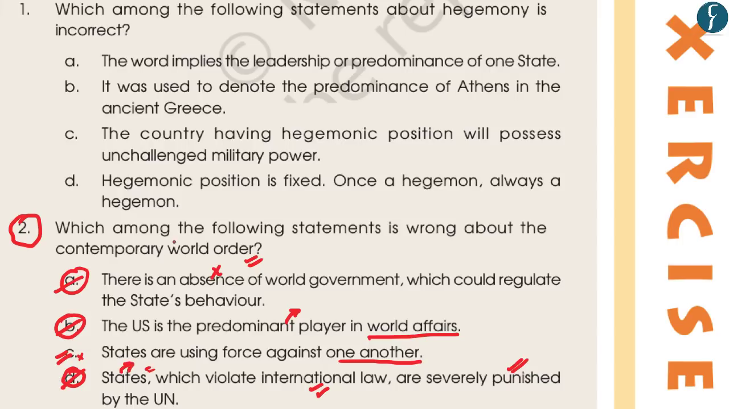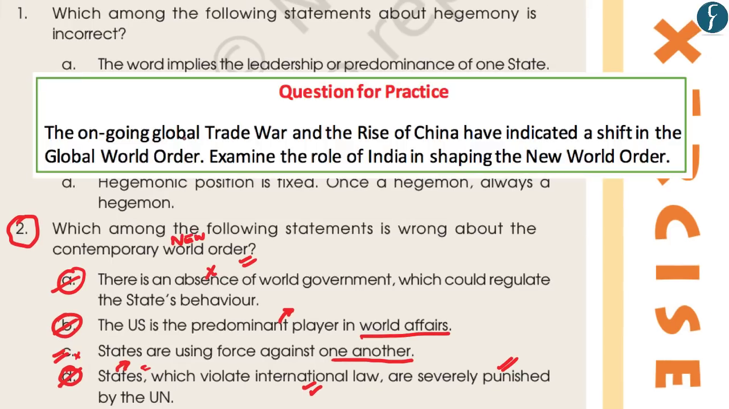So now hopefully you've understood as to what is New World Order. Now question for practice for your mains examination is the ongoing global trade war and the rise of China have indicated a shift in the global world order. Examine the role of India in shaping the new world order. And so now with this, let us move on to the next article.